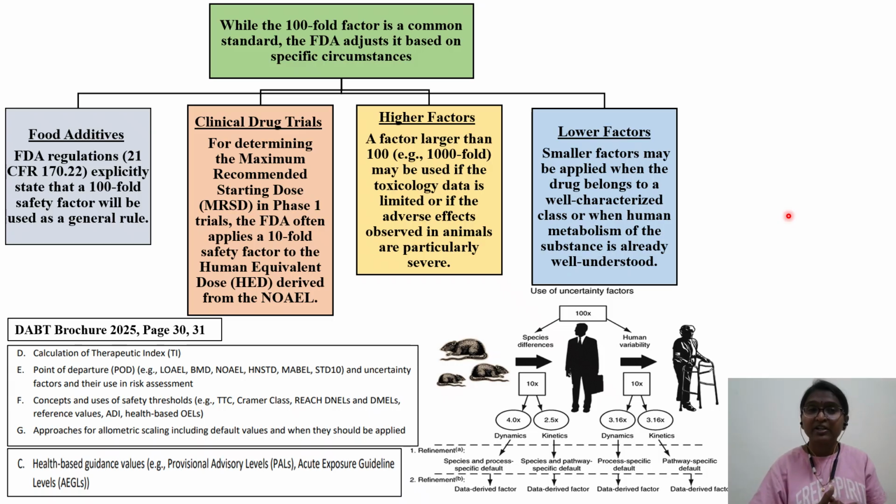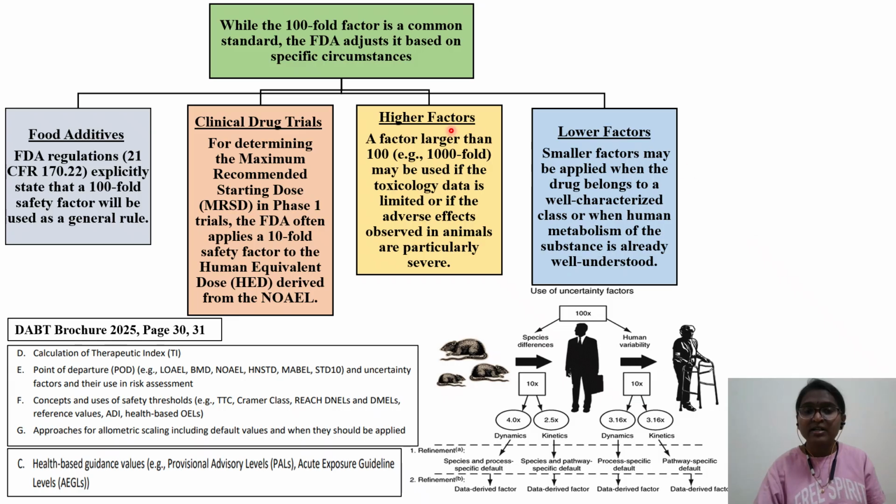The major failure of that trial was that all 6 patients underwent an immediate emergency. They later realized that the starting dose, the NOAEL they selected to extrapolate to the first in human dose or HED, used a 10-fold factor. But the studies were done in a species where the receptors to which this drug binds were absent, while they were available in humans. Then they realized that in certain situations, particularly for biotechnology-derived products, a 10-fold factor is not enough. We have to go for a higher factor, so a 100-fold factor can be used in such cases. Please go back and read that case also.